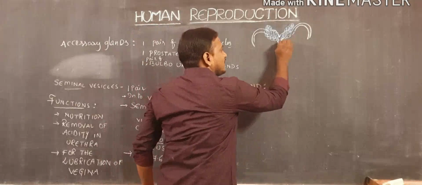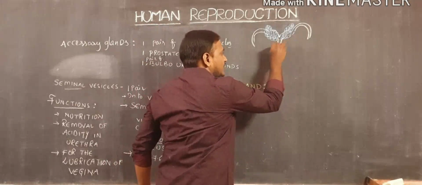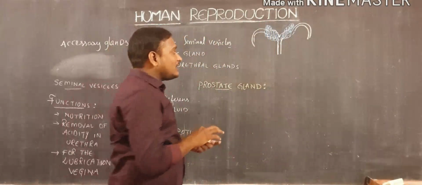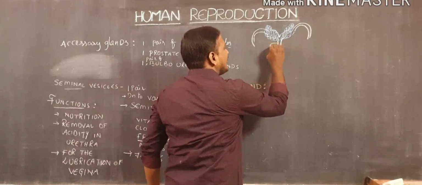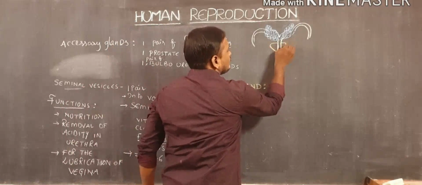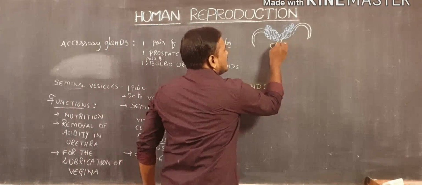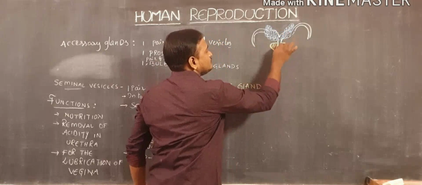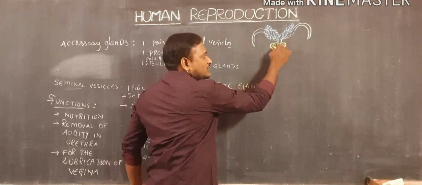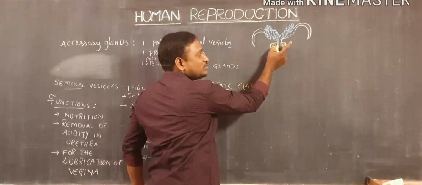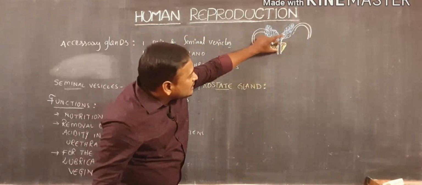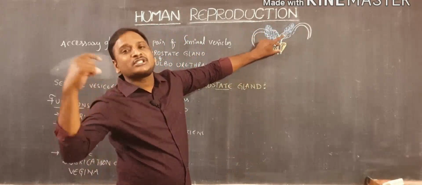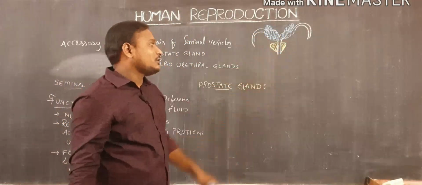This common ejaculatory duct or urethra, when it is traveling downward, passes a gland which is also called the prostate gland. That means this urethra is traveling through the prostate gland. This one is the prostate gland and this one is the urethra. The urethra portion which is traveling through the prostate gland is also called the prostatic urethra.